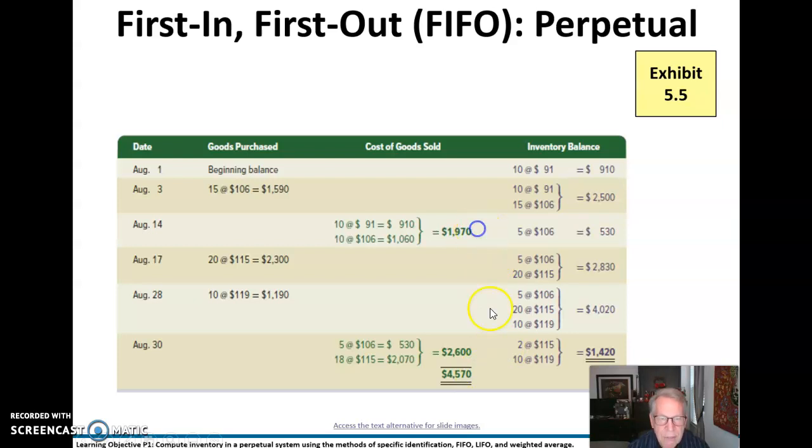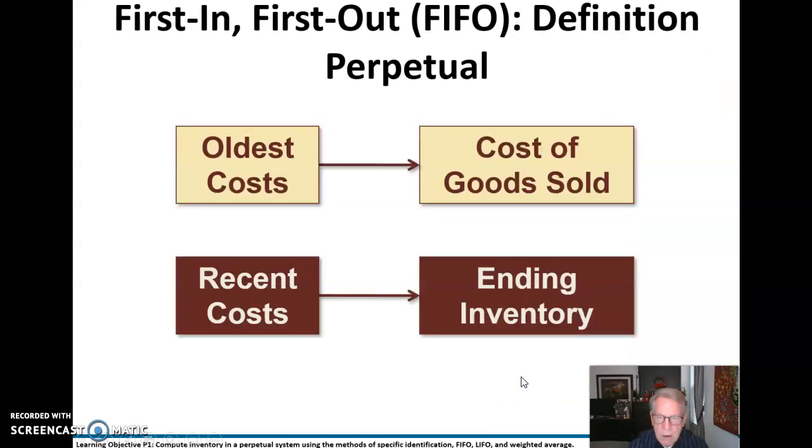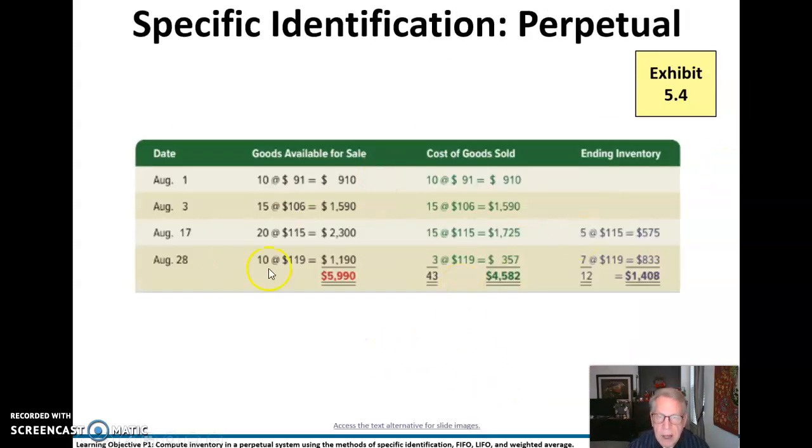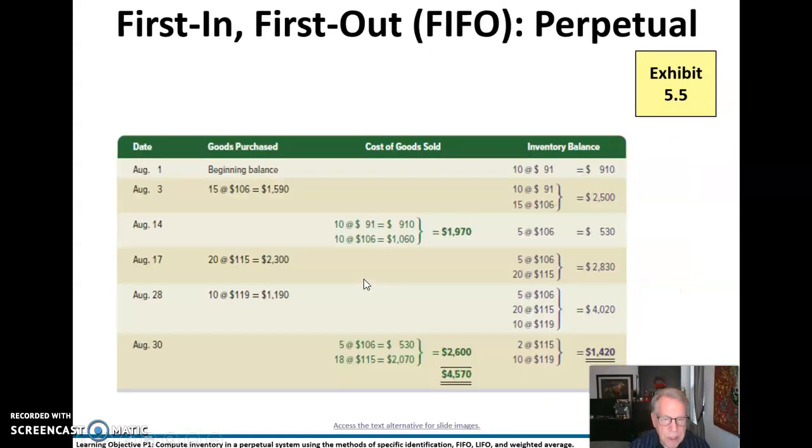So now I have my cost of goods sold of $45.70. I have to add these two together to get that $45.70, and I'm left with this $14.20 as my ending inventory. And if I look at this little beauty together, it's still my $59.90. It will always total that $59.90. Okay?